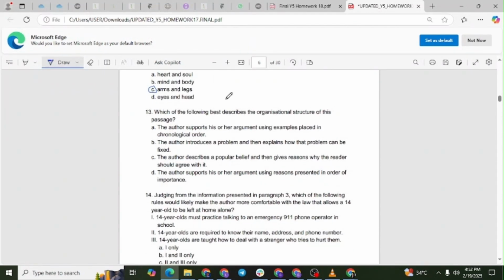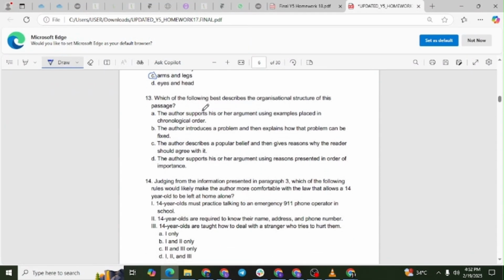Question number 13. Which of the following best describes the organizational structure of this passage? Option A. The author supports his or her argument using examples placed in chronological order. Option B. The author introduces a problem and then explains how that problem can be fixed. Option C. The author describes a popular belief and then gives reasons why the reader should agree with it. Option D. The author supports his or her argument using reasons presented in order of importance. The correct answer is letter D.